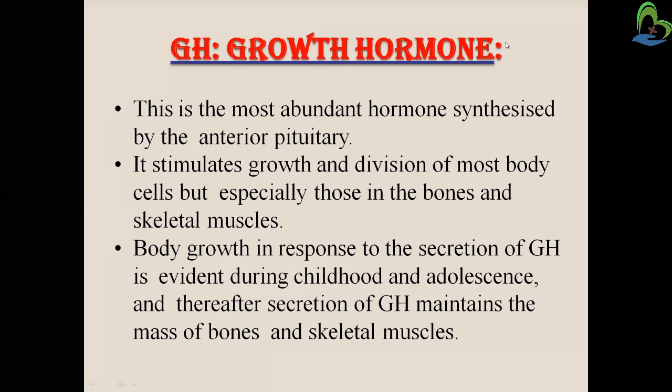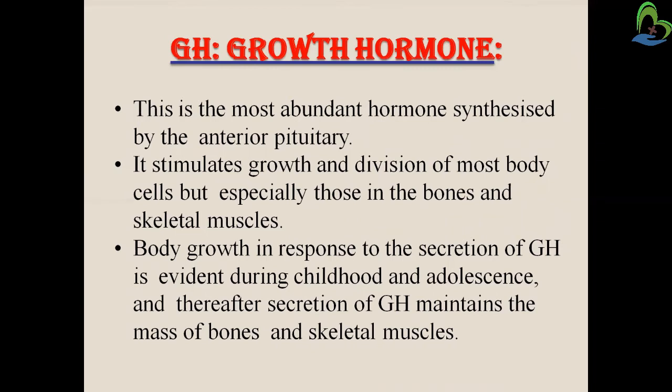Hello students, today we are going to learn about the different hormones of the pituitary gland. So first one is growth hormone, that is GH. This is the most abundant hormone synthesized by the anterior pituitary gland. As we know, this is the hormone which is released by the anterior pituitary gland.